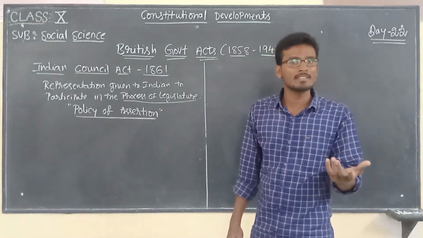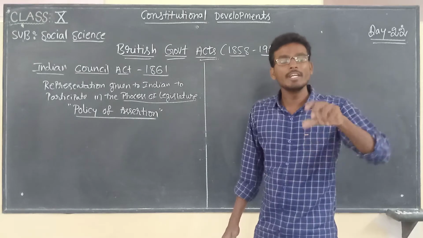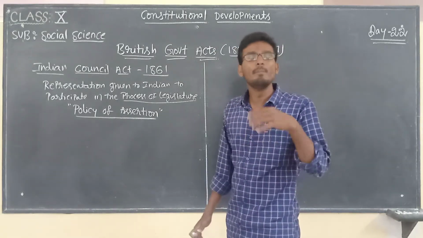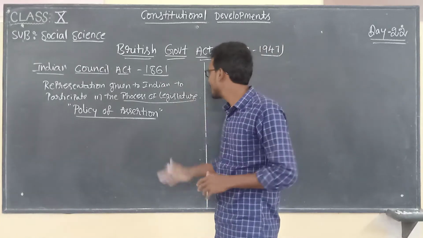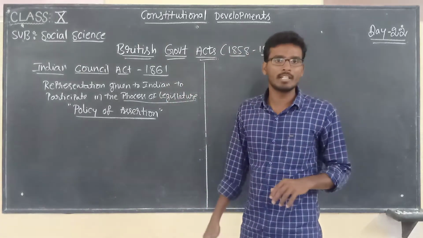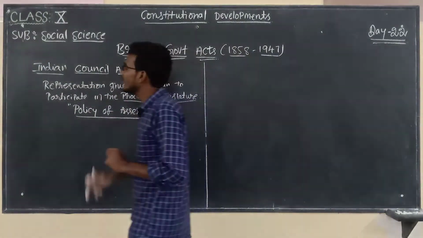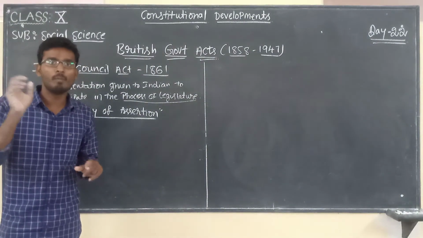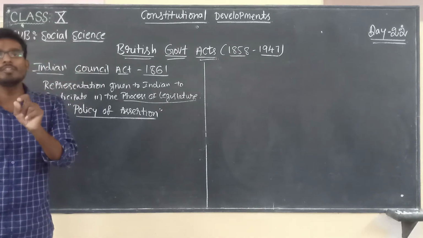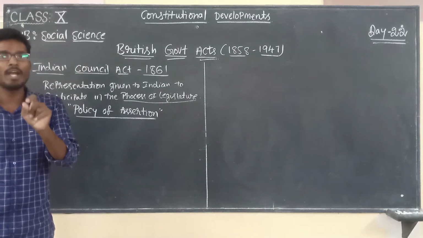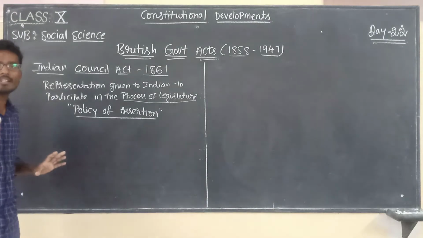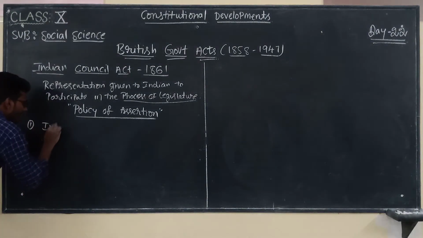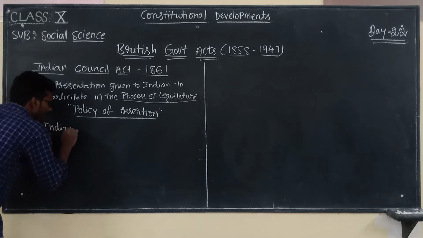If the question asks why Indians were allowed, in order to understand the aspirations of Indians, the British government allowed them to participate in the legislature. That is the reason why the Indian Councils Act 1861 is very important. Here we have to discuss some features of this act. What are the features? Indians are nominated.